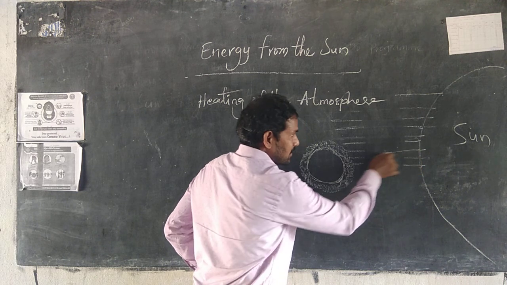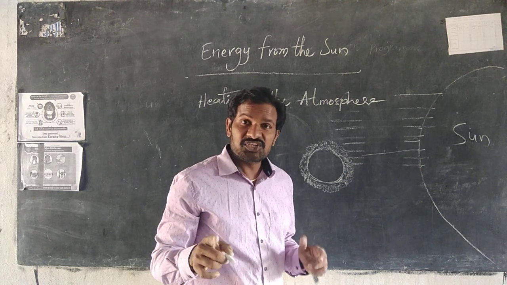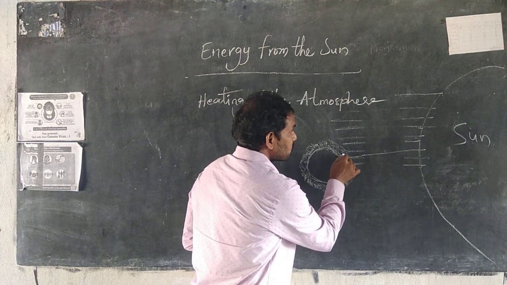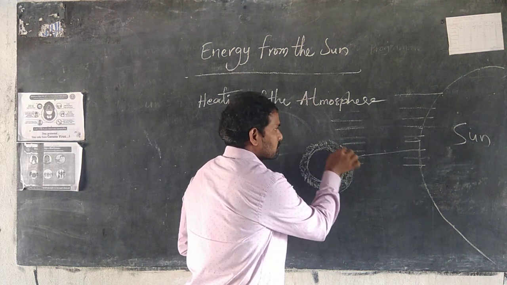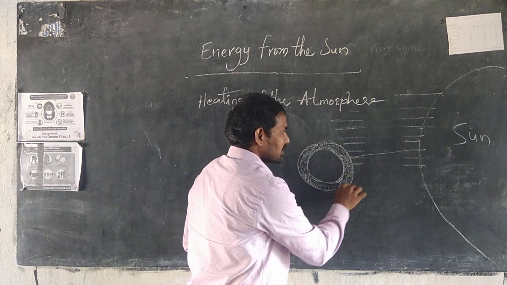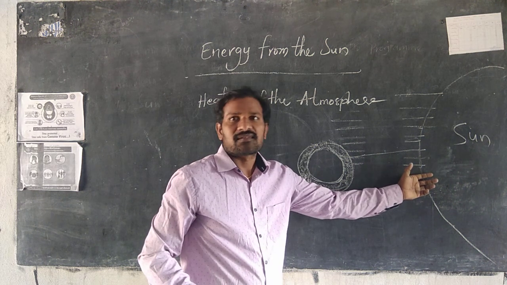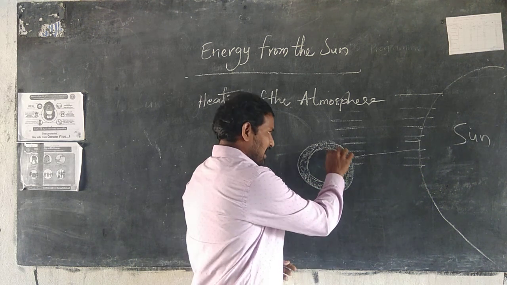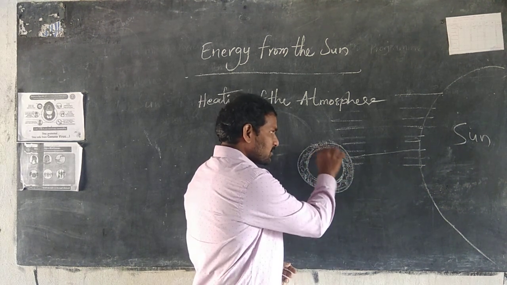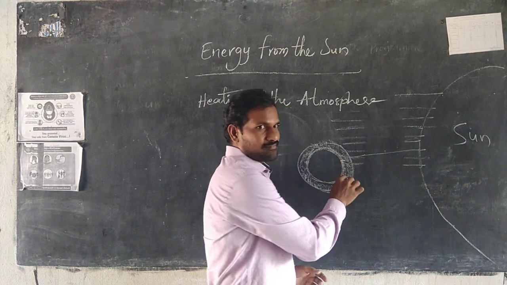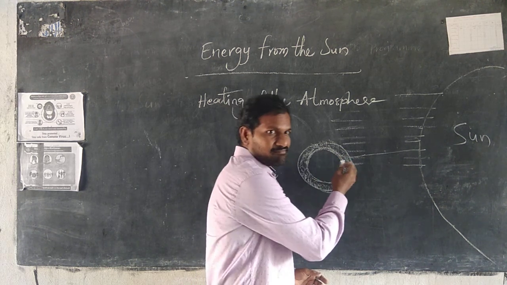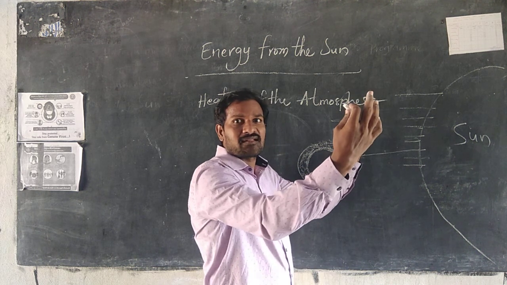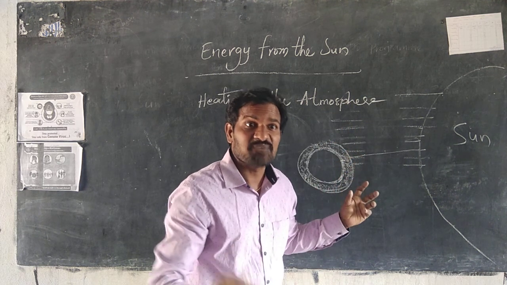The sun releases energy, which first heats up, see this, the earth surface, not the atmosphere. The atmosphere is not heated by the sun. How is it heated? After insolation, earth radiation starts. The earth reflects the energy it receives to the atmosphere. Then the atmosphere is heated up.